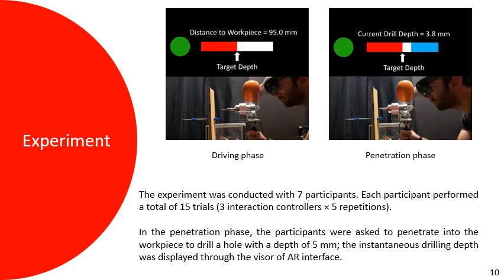Note that the participants were asked to penetrate into the workpiece to drill a hole with a depth of 5 mm. Visual information was displayed to the participants through the augmented reality interface during the execution of the drilling task. In the driving phase, distance to the workpiece was displayed, whereas the current drill depth was displayed during the penetration phase. The green circle in the view indicates that the robot controller is active. The red and white bars represent the cross-section of the workpiece. The red bar shows the part which should not be penetrated, whereas the white bar shows the desired depth that will be drilled. The blue bar grows from right to left as the drill bit penetrates into the workpiece and shows the current drill depth.